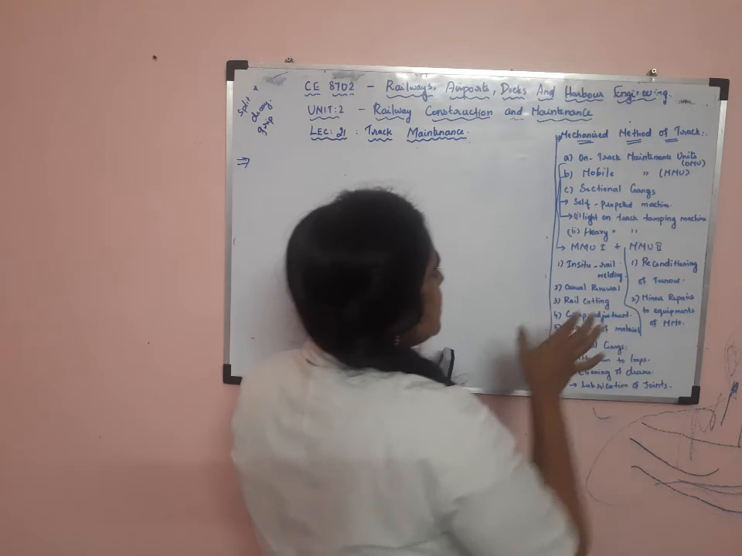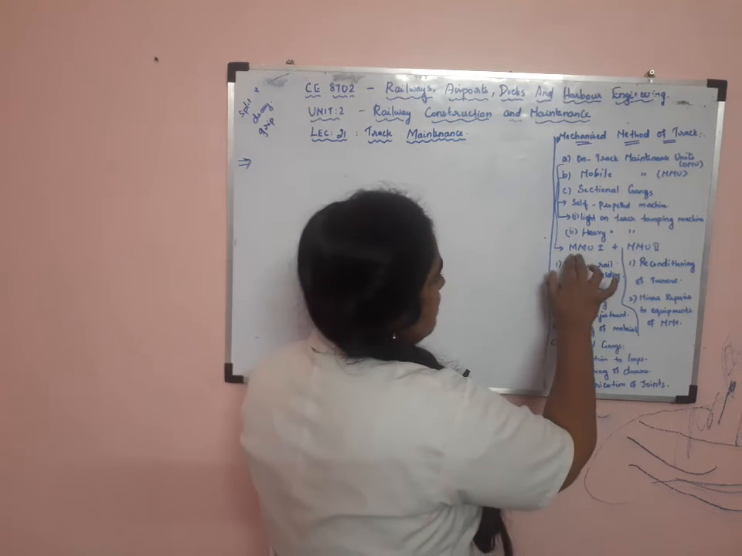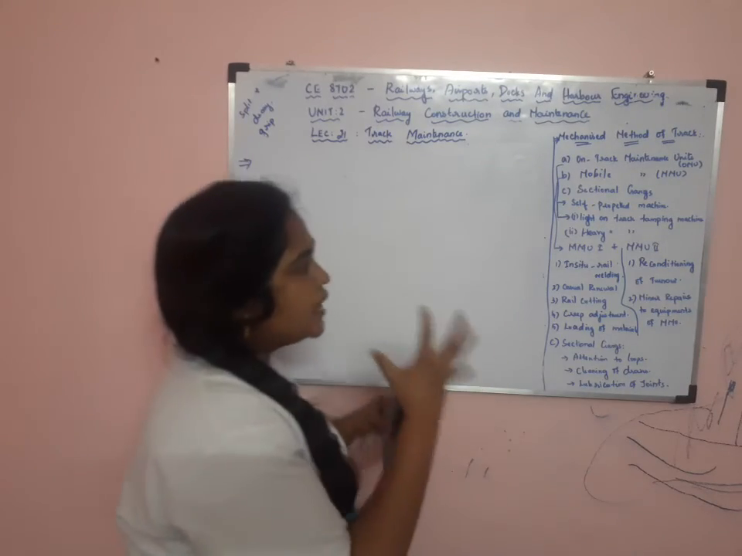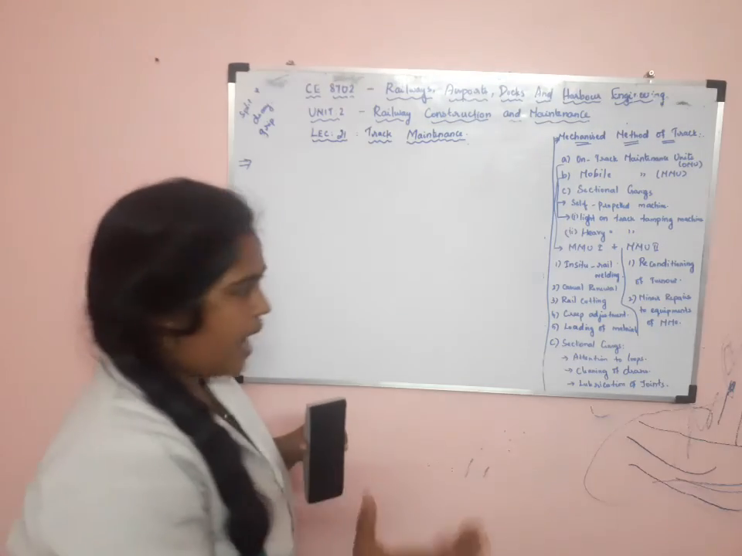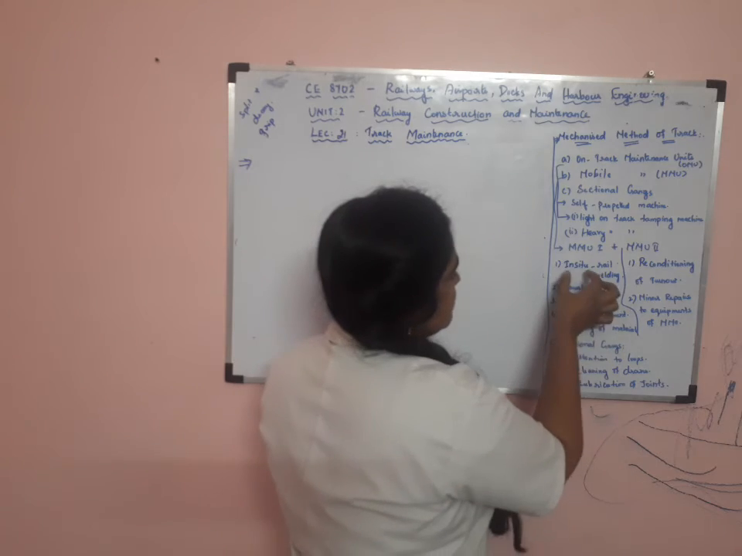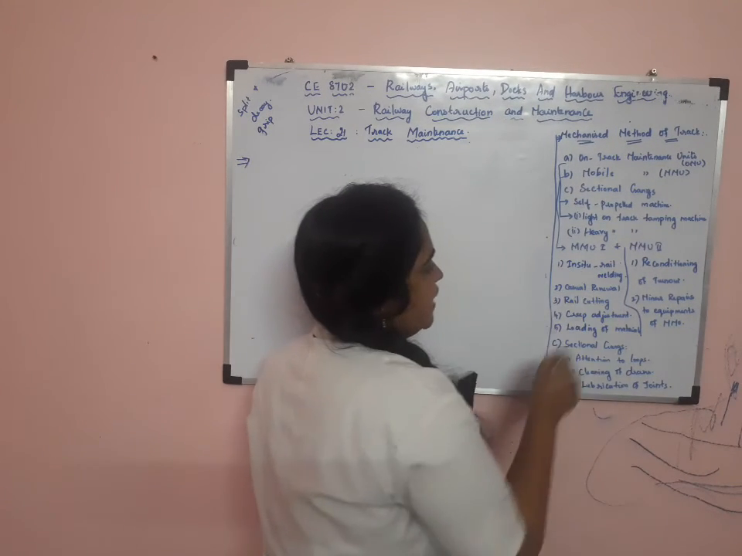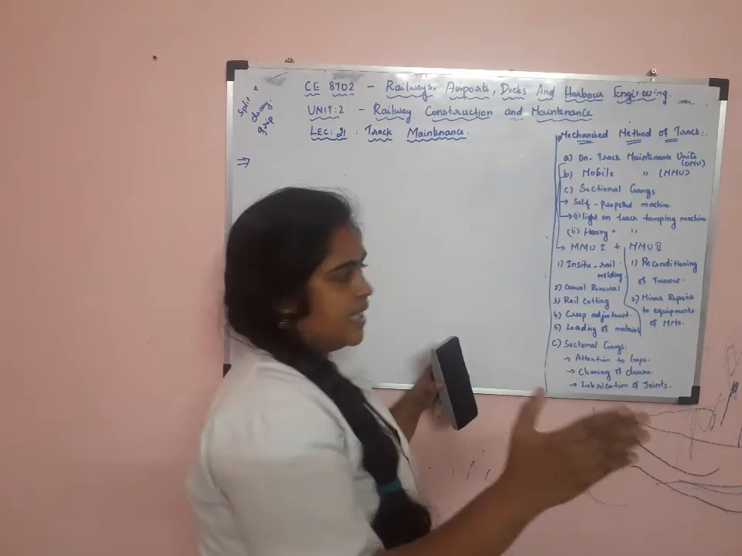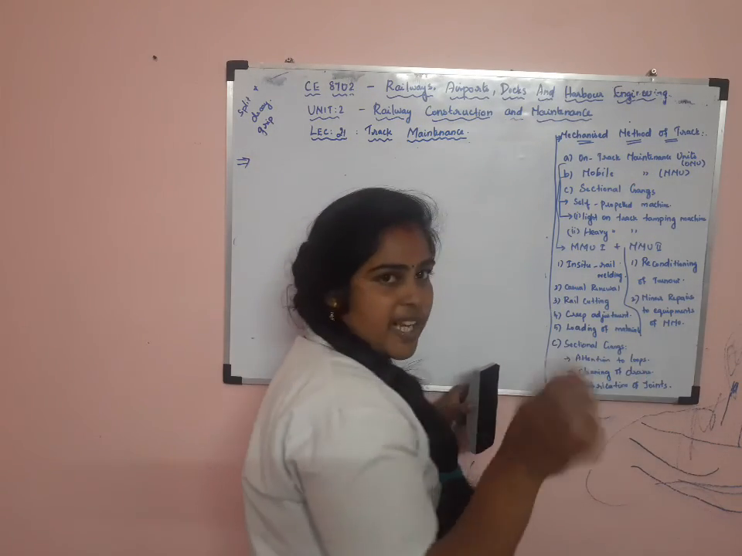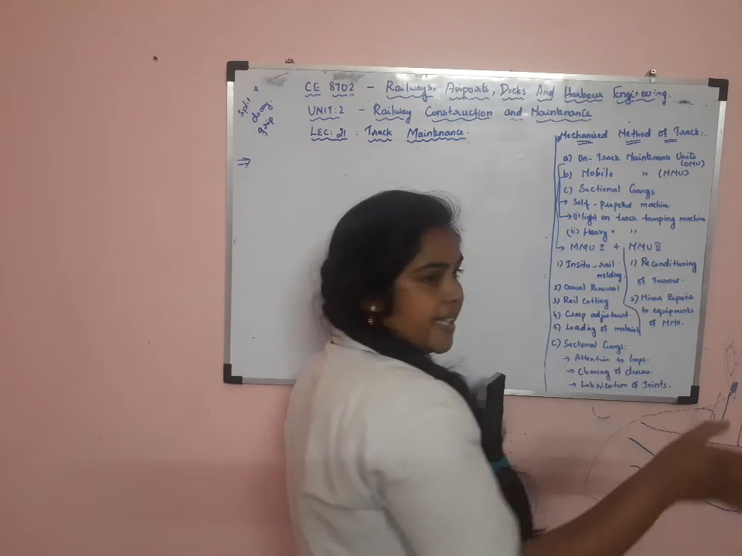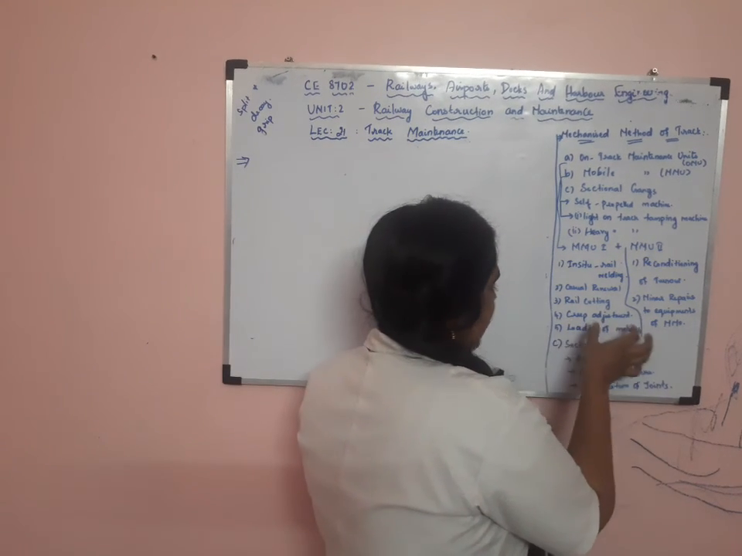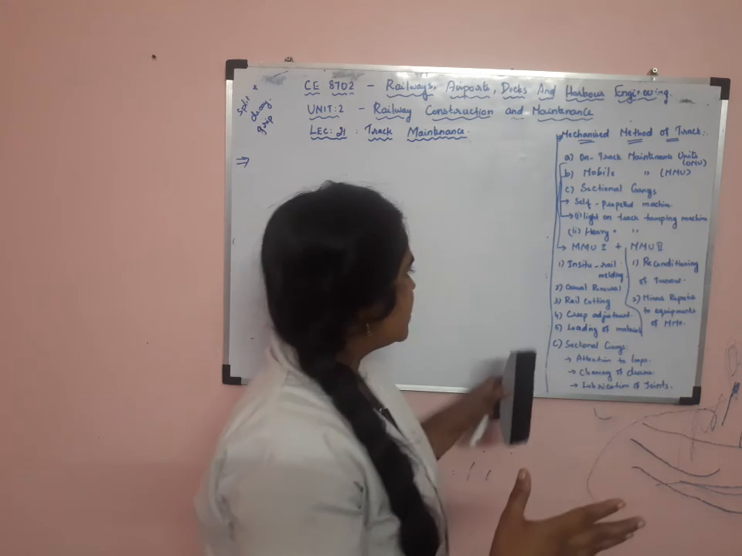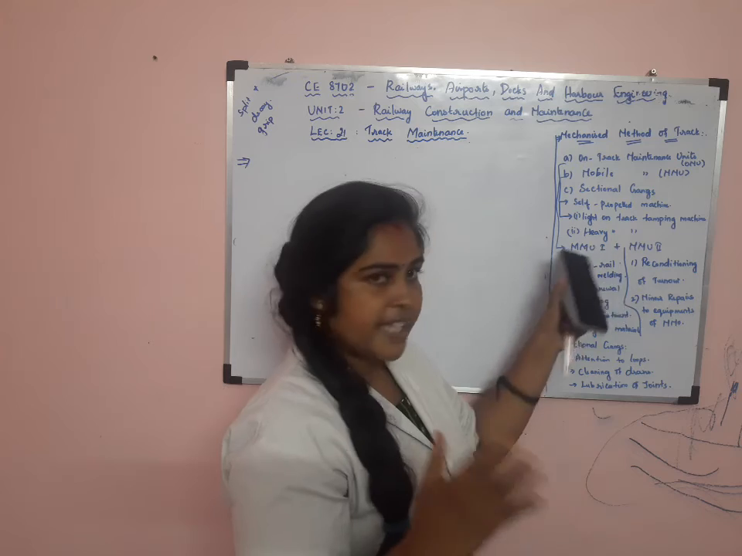This mobile maintenance unit is divided into mobile maintenance unit 1 and mobile maintenance unit 2. In mobile maintenance unit 1, they will check the rail welding inside. Then casual renewal of rails and sleepers. Then rail cutting and dressing and creep adjustment. Creep adjustment is done. Then loading of materials is done by the mobile maintenance unit 1 gang.